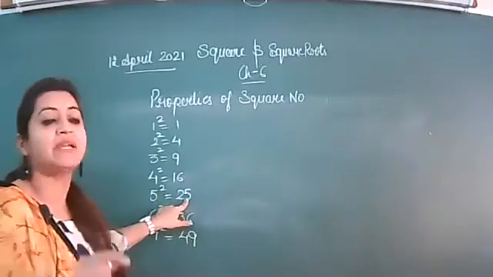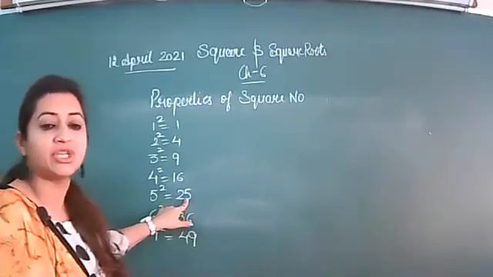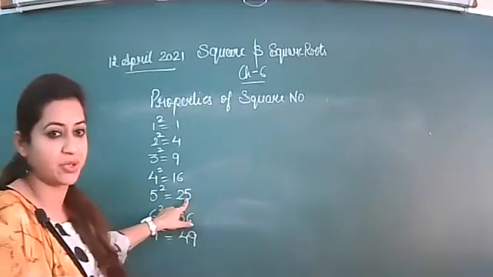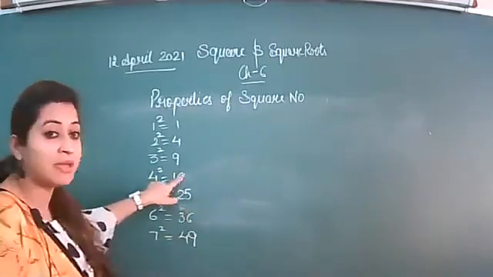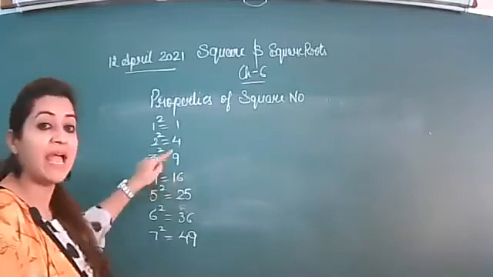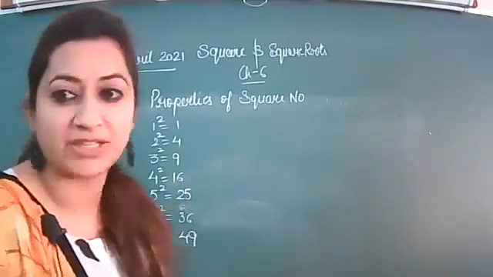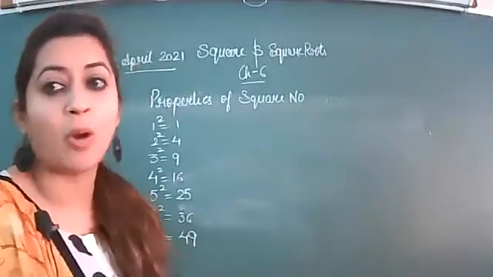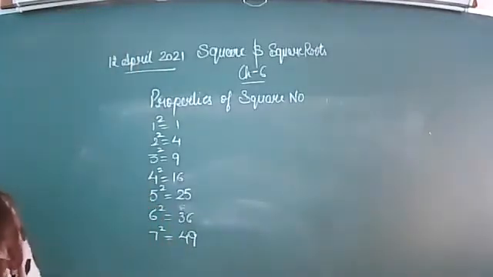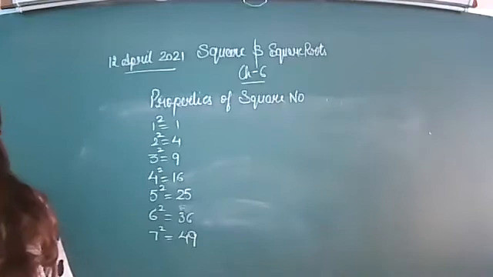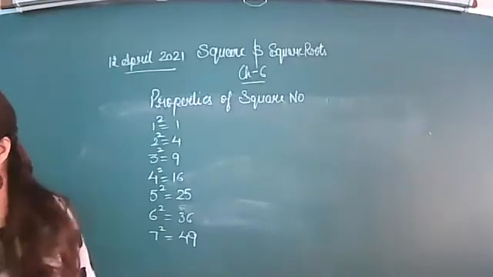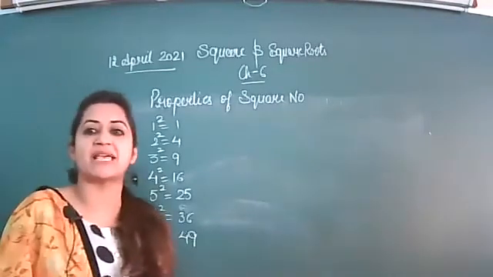So a number ending with 7 or 8 will never be a perfect square number. But a number ending with 6 and 9 can or cannot be a perfect square number. So this is your property number 1. The first property is that no perfect square number will end with 2, 3, 7 or 8.